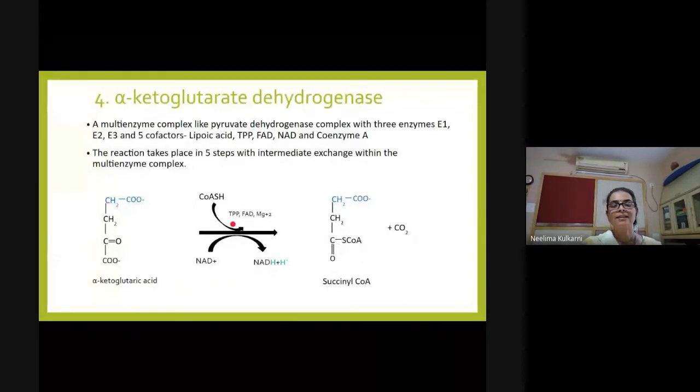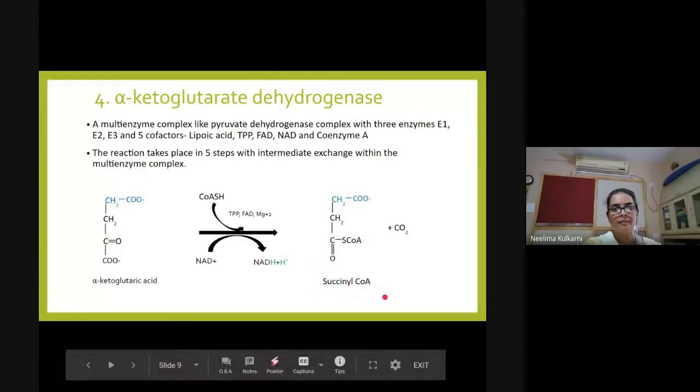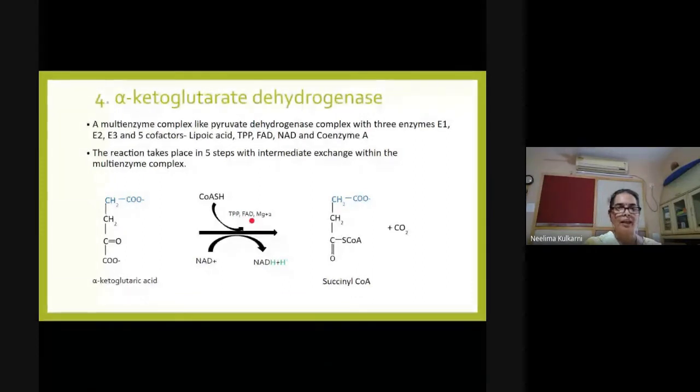The reactions take place in the same manner in 5 different steps. TPP is used as carrier for the first step, then CO2 is removed, coenzyme A attaches to form succinyl coenzyme A, followed by synthesis of FADH2 and regeneration of lipoate in the oxidized form.